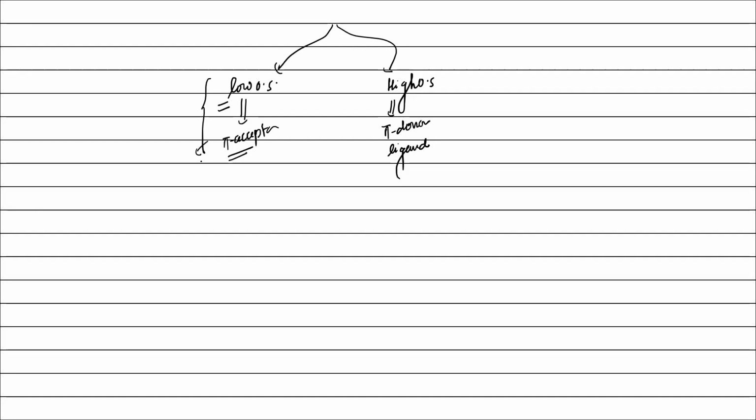Pi acceptor ligands are CO, NO, right? And from this kind of bonding, there is a new kind of chemistry, or new kind of complexes, which are called metal carbonyls, right? Where the metal is present in low oxidation state and it binds with CO, that is a pi acceptor ligand.